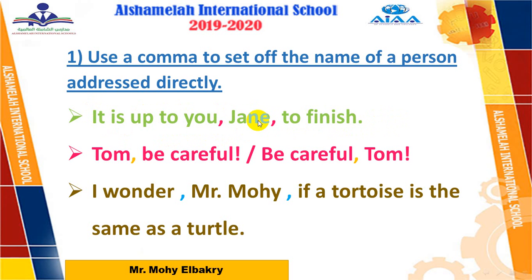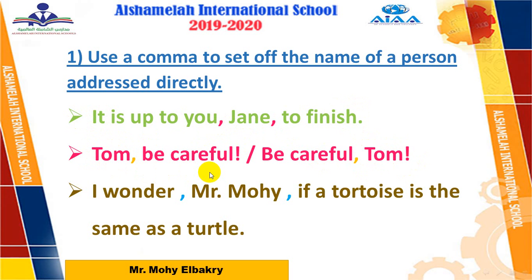So if the addressed name comes in the middle, before and after it, add commas. In the beginning, after it, comma, like this example: Tom, comma. If it comes at the end, before it, add a comma, like this: be careful, Tom, and so on. Example number 2, Tom, be careful.